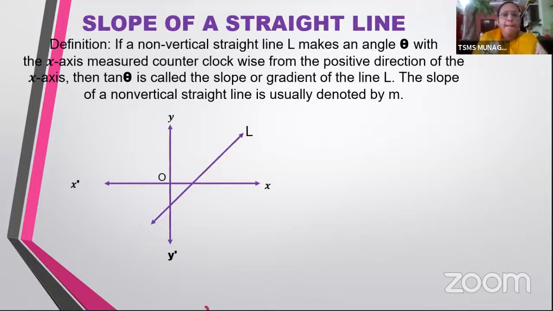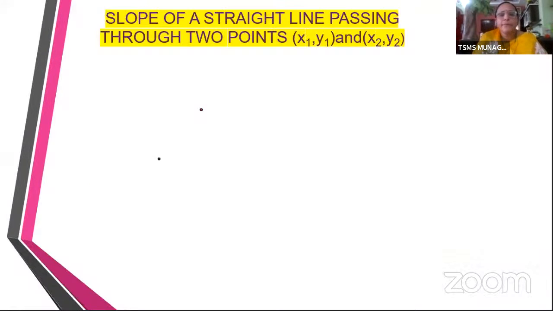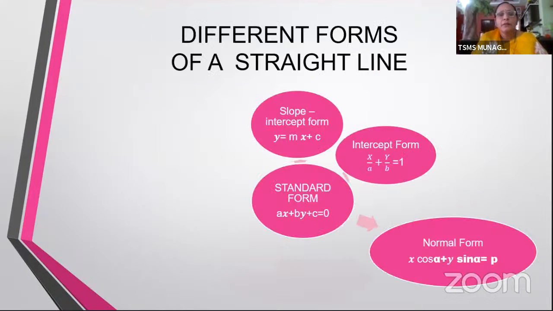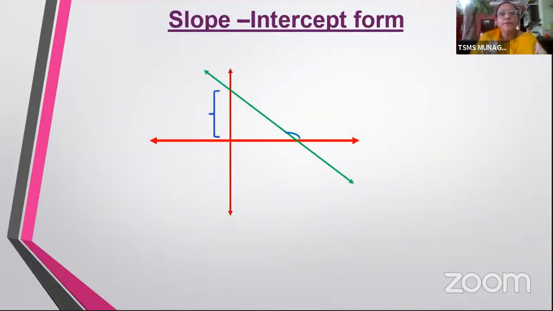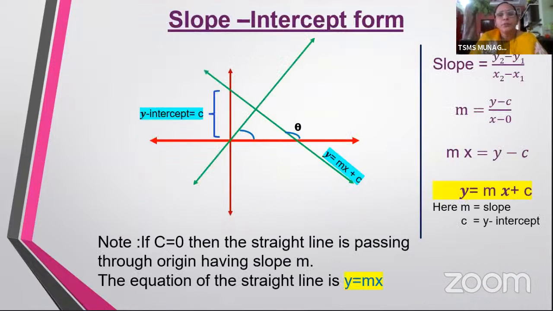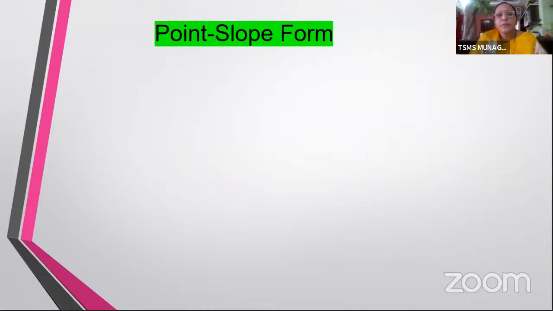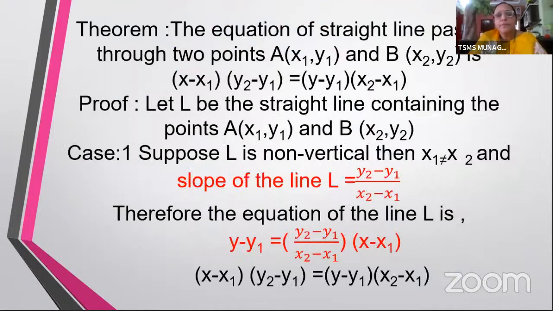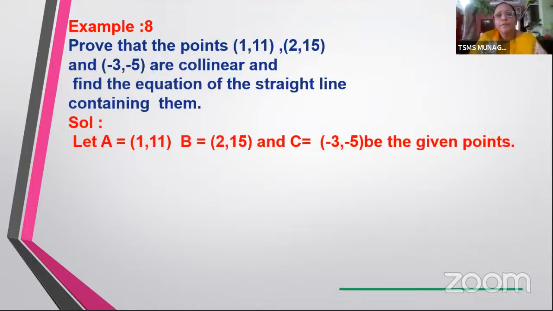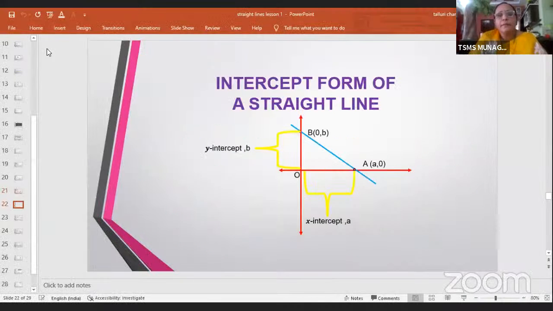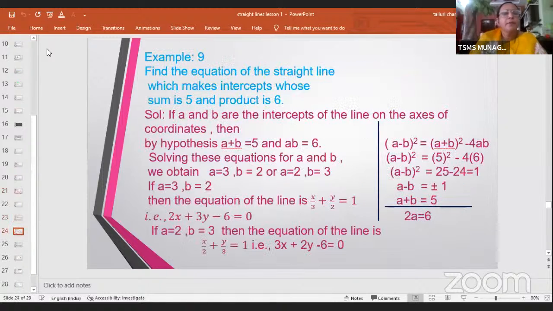Oh, I'm sorry, I went to the very first slide. So we're talking about the different forms. The slope intercept form, point slope form, then we have 2-point form. Yeah, we were talking about the intercept form now.